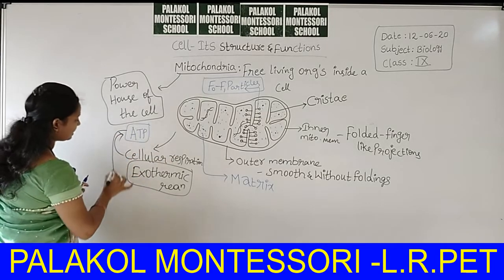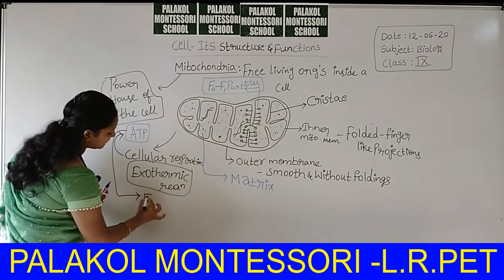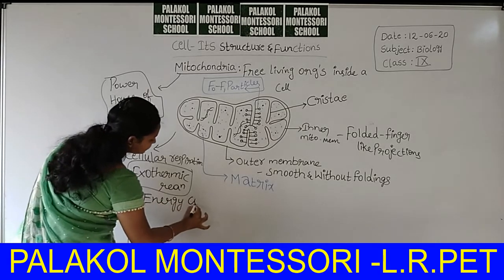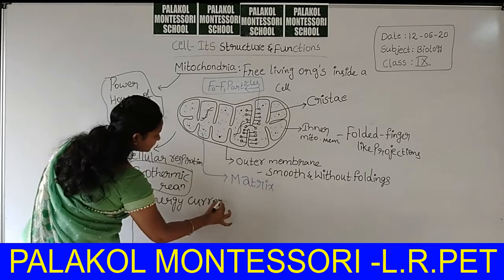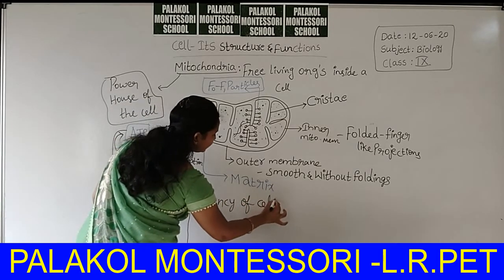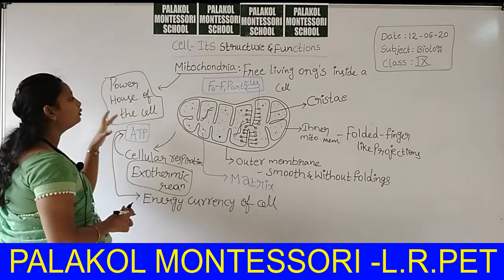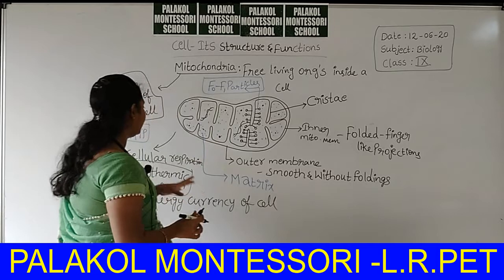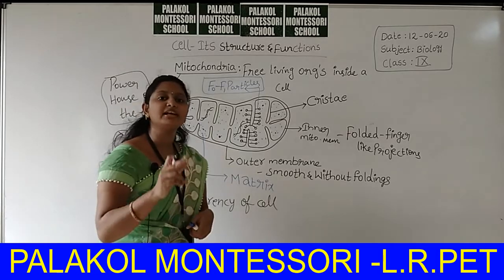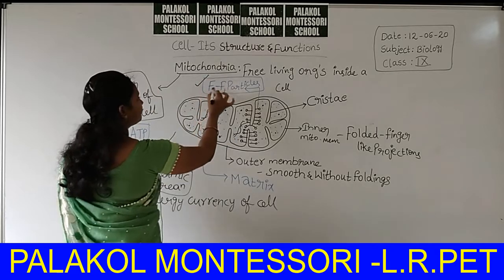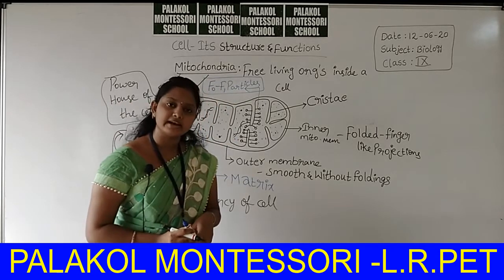Energy currency of the cell is ATP. Powerhouse of the cell is mitochondria. The ATP formation will take place at which region? This F0, F1 particles region.